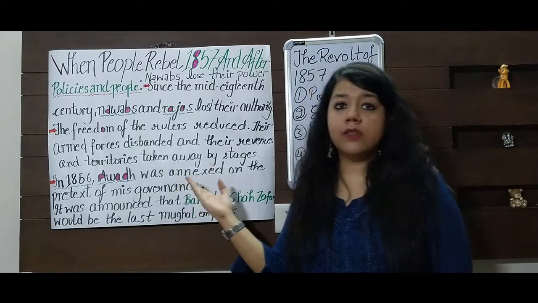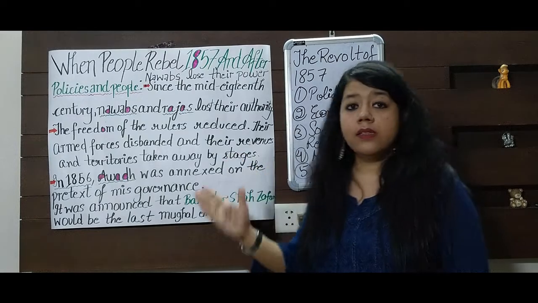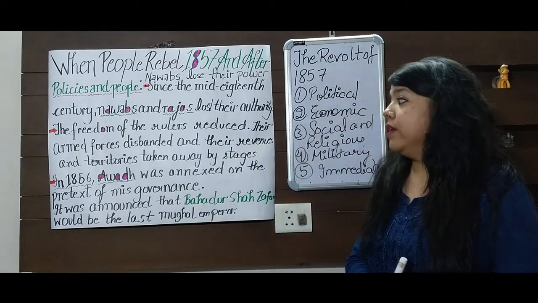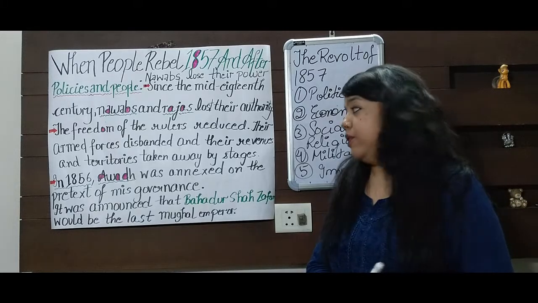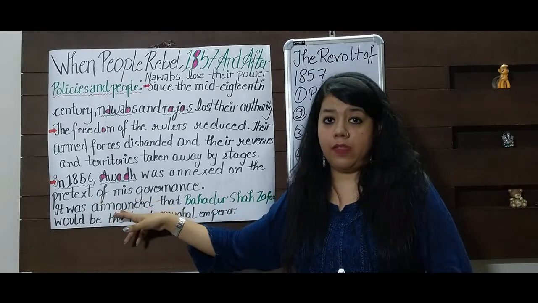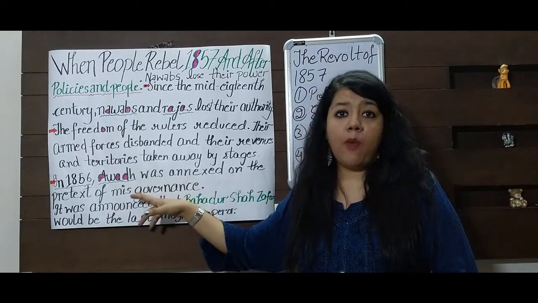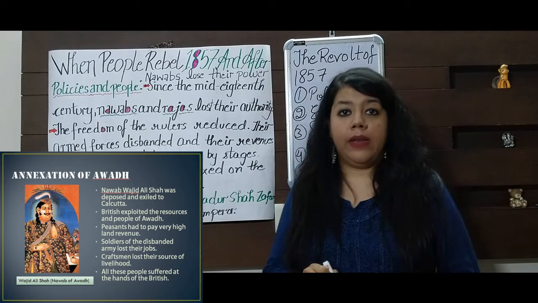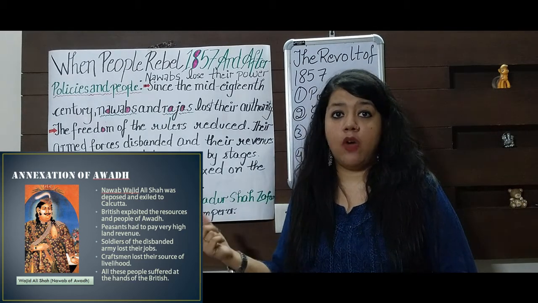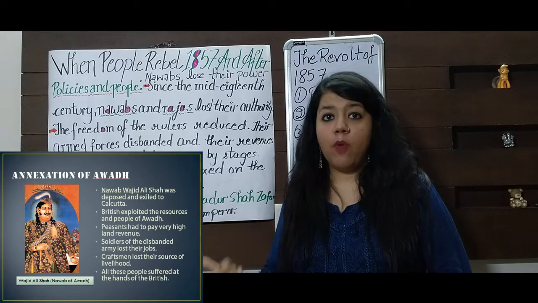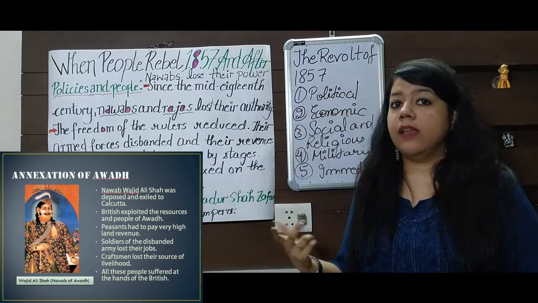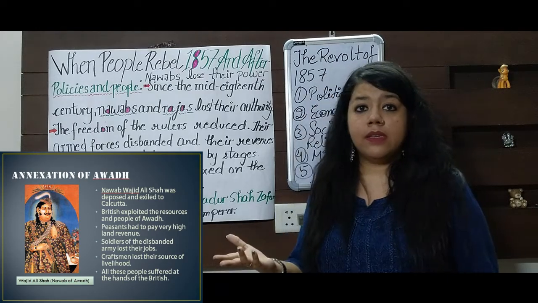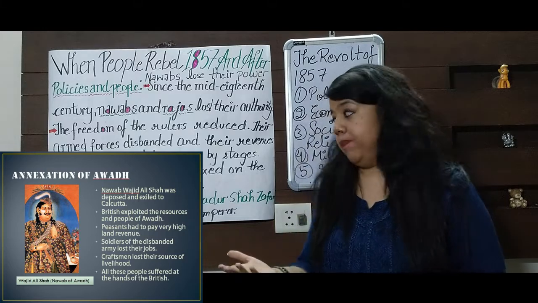Secondly, their armed forces were disbanded. So that means their sepoys were losing their jobs, and their revenues and territories were taken away at different stages. Then in the year 1856, this was a very important event. Awadh was annexed on the pretext of misgovernance. Nawab Wajid Ali Shah, who was the ruler of Awadh, was deposed, and his artisans and craftsmen lost the patronage, his army got disbanded. So this agonized the rulers of that time.